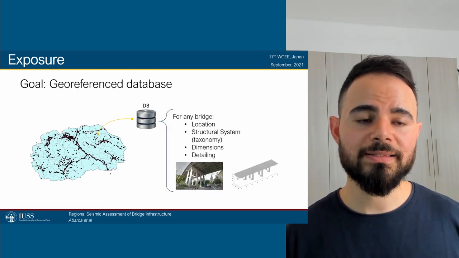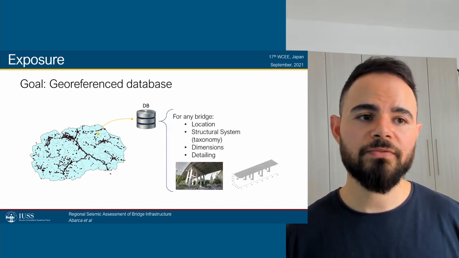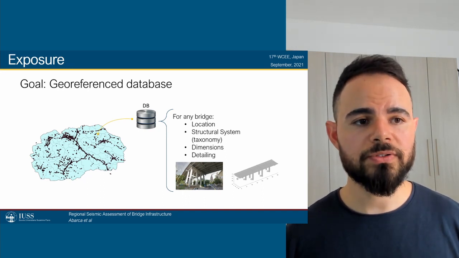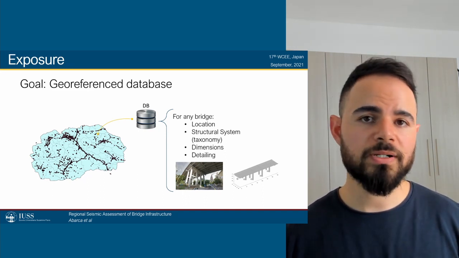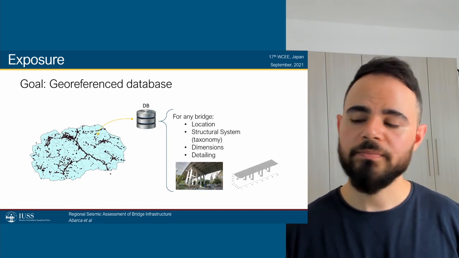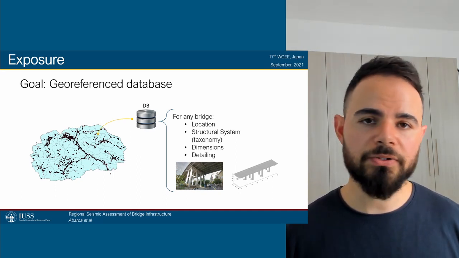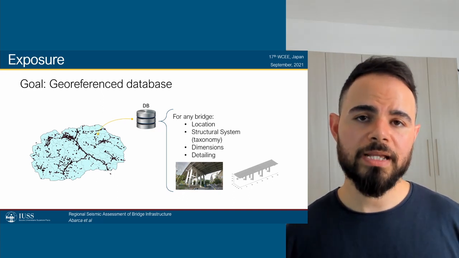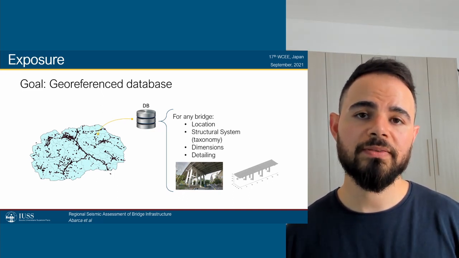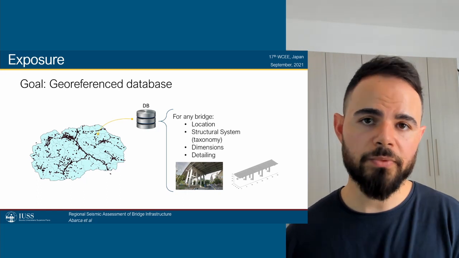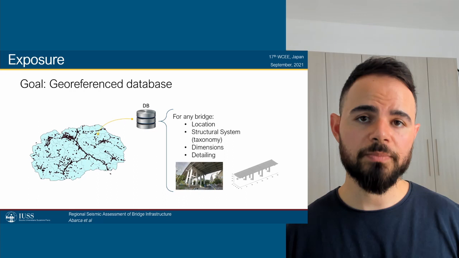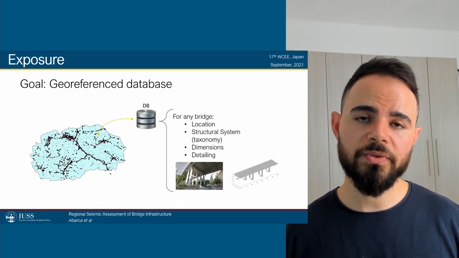And this database, ideally, would contain information of all of the bridges in terms of location, what is their structural system, what is their taxonomy, what are the dimensions, detailing, inspection reports, material properties, any information that we can get our hands on. Real case problems typically range within the thousands of bridges, which have already been constructed for decades, meaning that it is very difficult to obtain complete information on all of the assets within a network.